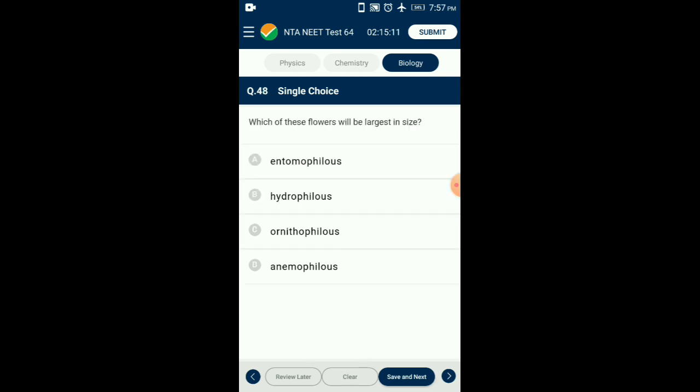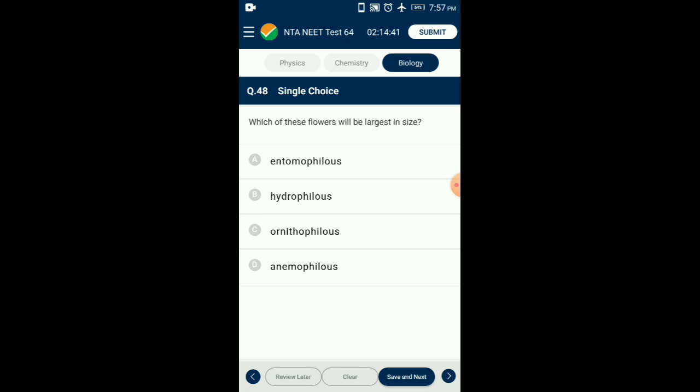Question number 48. Which of these flowers will be largest in size? Flowers pollinated by birds are called as ornithophilous flowers. They have corolla tube formed by the fusion of petals. This allows the beak of the bird to be placed in the flower. They have a large amount of nectar. They are without smell since the birds cannot smell.